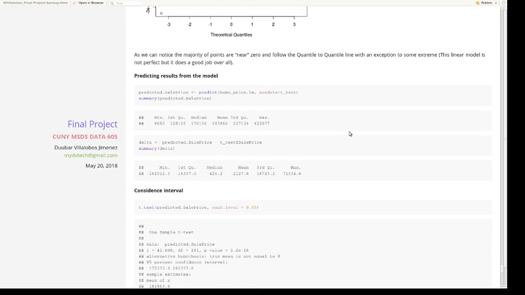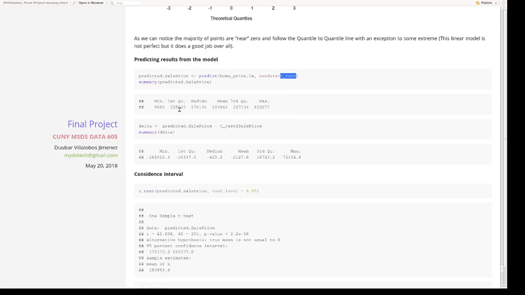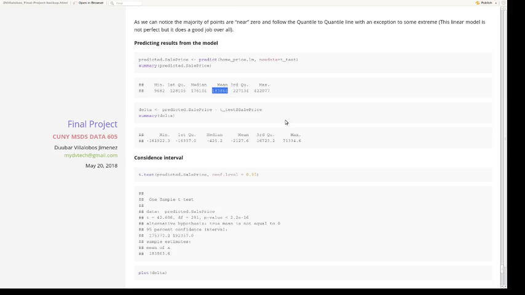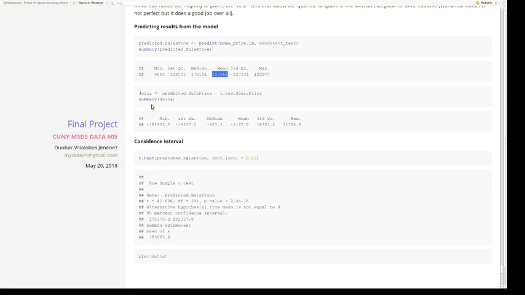Another thing that I did was to test with the 20% of the data that I split before, and I noticed that the minimum was about 9,682. The median was about what the data actually has, and the mean is not pretty bad compared to the data from the training set. The delta, I got a little bit surprised with those values, are a little bit off.